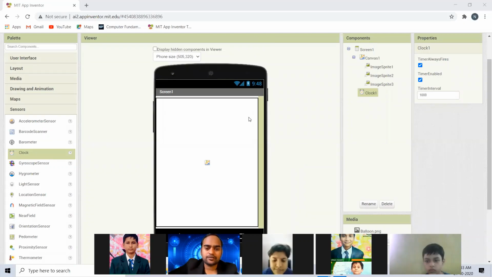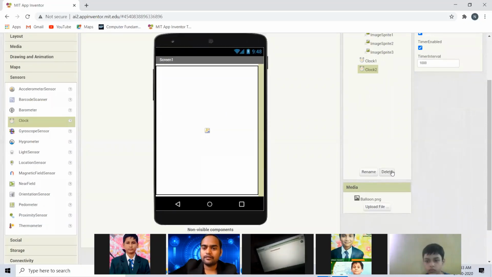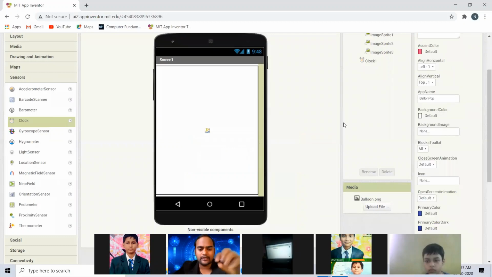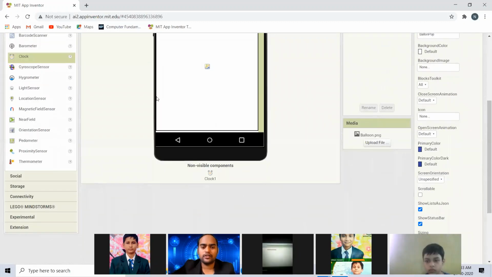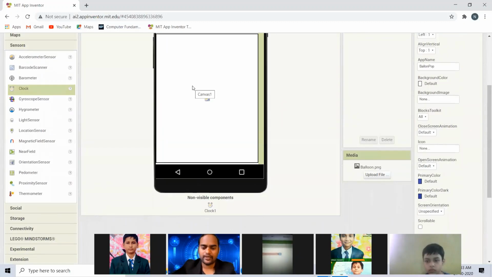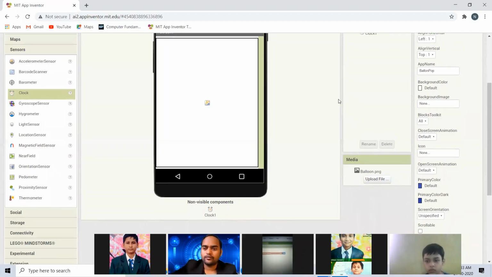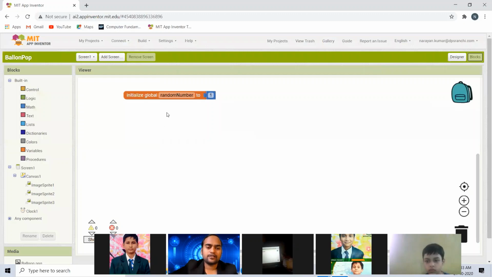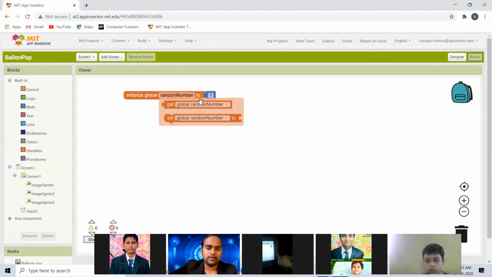You can place the clock on the screen. As you can see, I have dropped this clock on the screen, but the clock is a non-visible component. It will not be visible on the screen, but below you can see it has appeared. Internally it will be working. So let's go back to our block section, and this is the random number we have created.